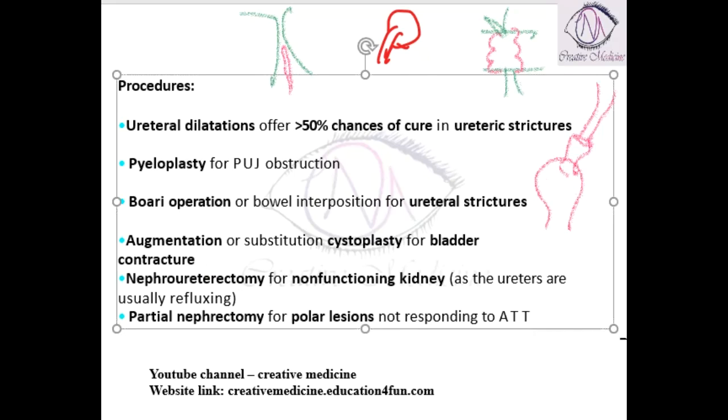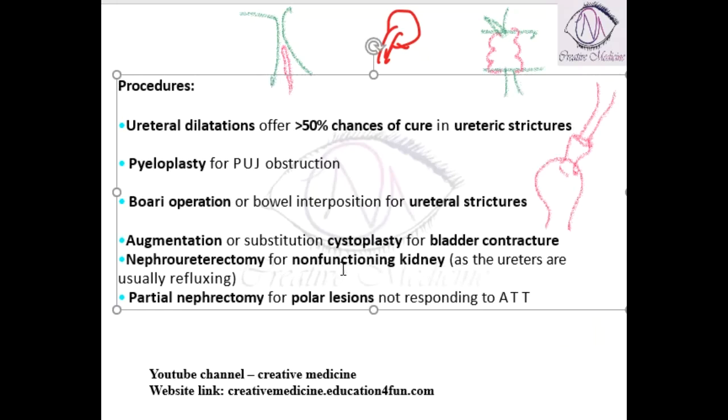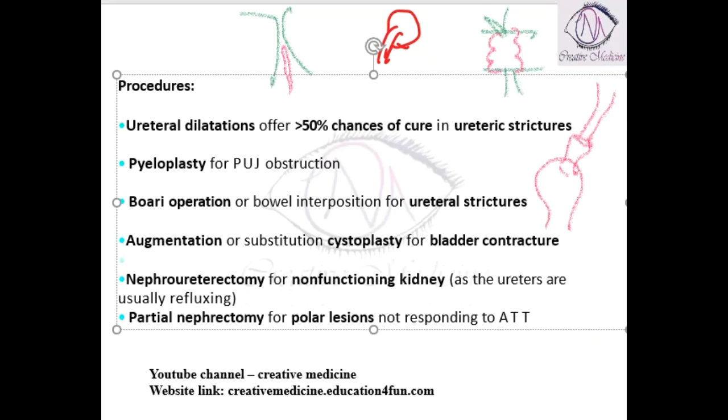Then you can also do augmentation or substitution cystoplasty for bladder stricture. If there is a stricture in the bladder, you can remove the stricture and do a substitution cystoplasty.